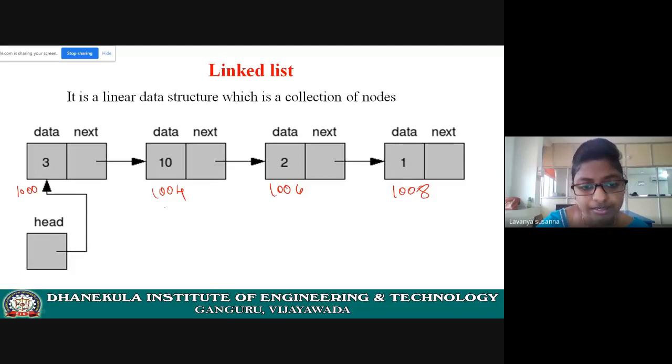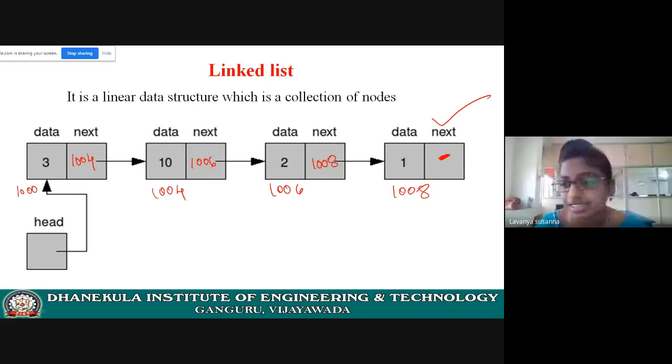Now see here, this next field is pointing to the next node. That means this next is a pointer which contains the address of the next node. I hope you understood. That means it is pointing to the next node. See here, the last node is not pointing to any node.